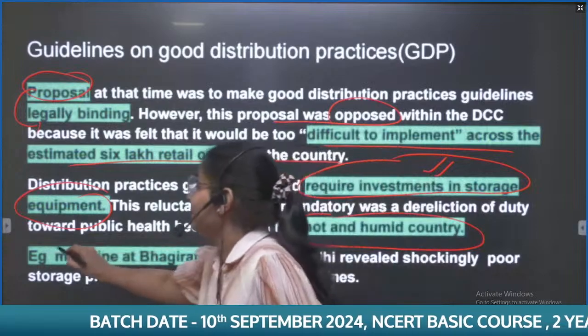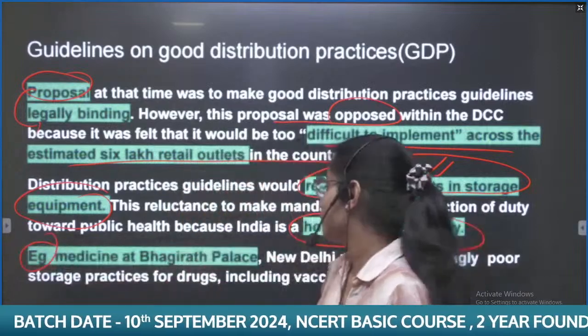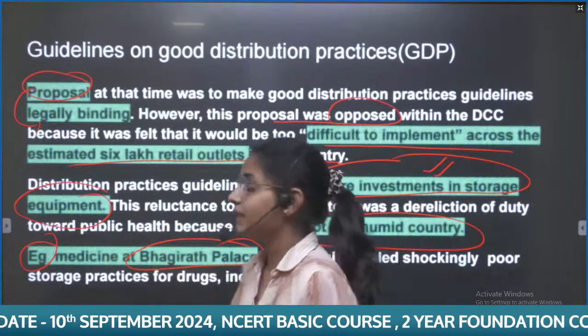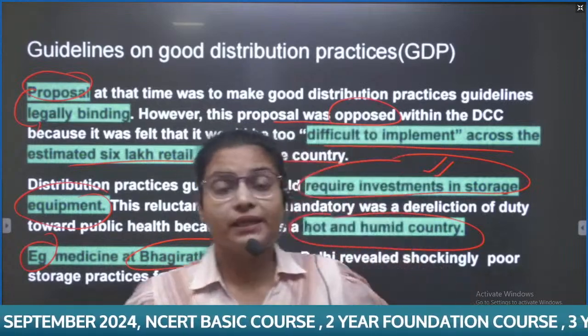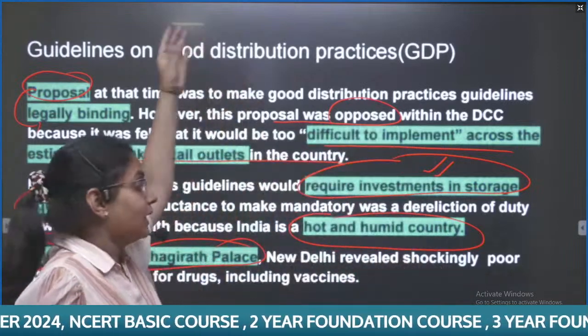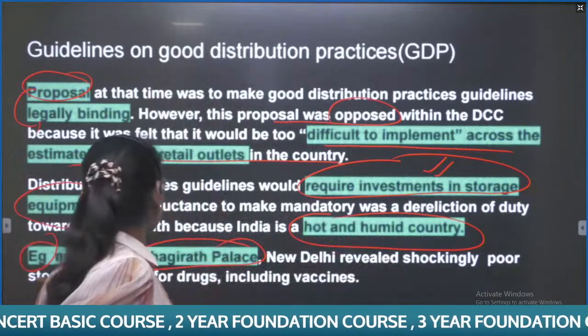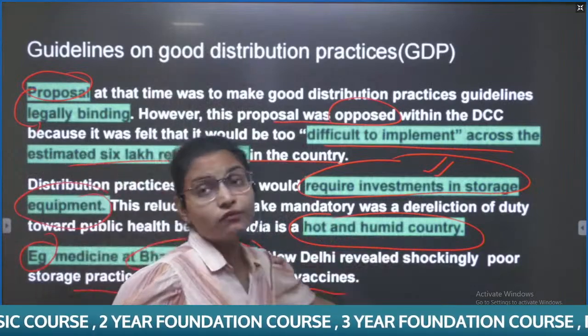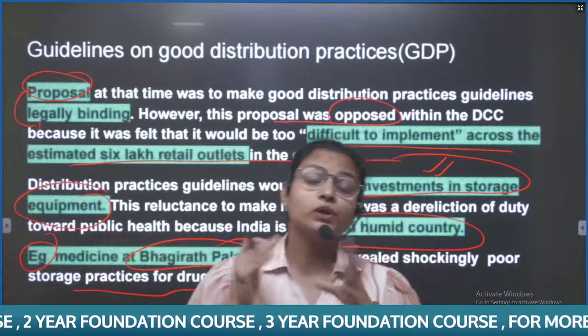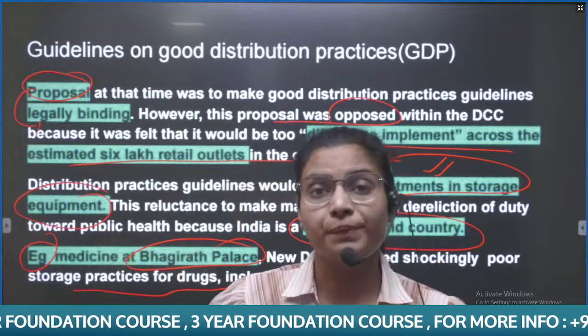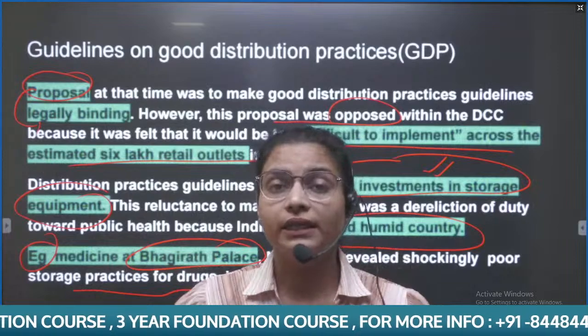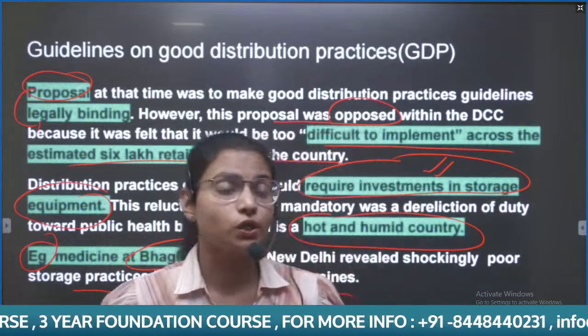After this, the example has been mentioned in the editorial. What happened in the Bhagirath Palace in New Delhi? It has highlighted the problem, like there were poor storage practices for the drugs and even for the vaccines. It means we need to implement good distribution practices. For this, there is a need of increasing investment in the storage equipment.